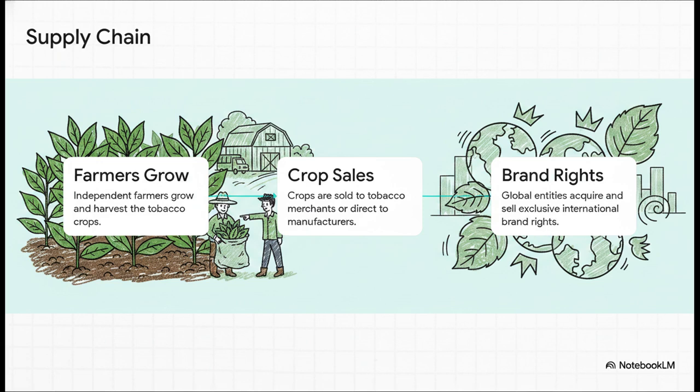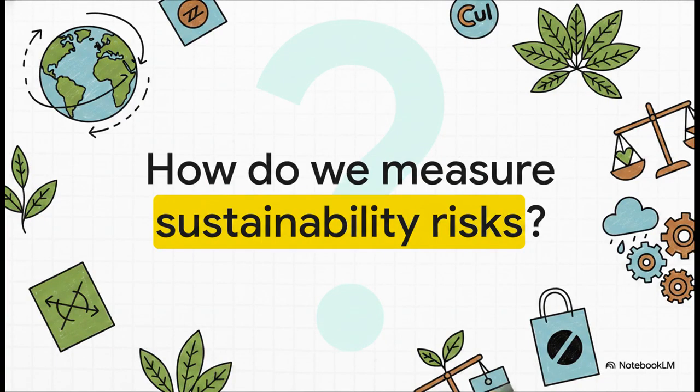And then comes step 3, which is where the massive global scale kicks in. Huge multinational entities take over. Their entire business model relies on acquiring and selling exclusive rights to specific brands across highly diverse international markets. Which brings up a pretty big question. Knowing this industry is built on a massive agricultural supply chain that feeds into these giant international brand portfolios, how do we actually measure its sustainability risks?